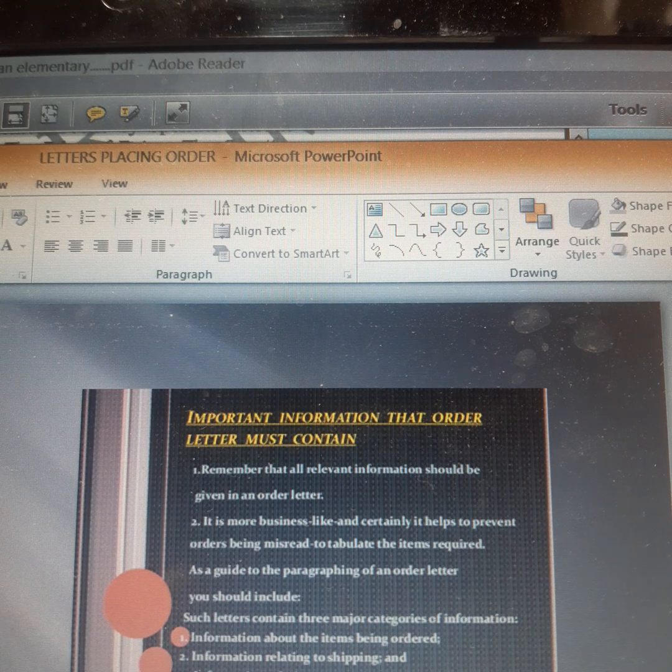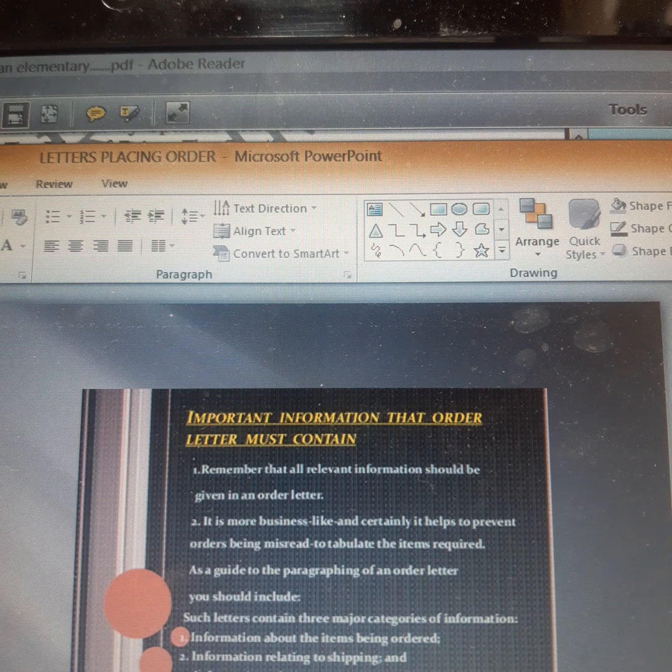So, these 4 columns can be made in which you will be writing about the requirement, and this is known as the tabular form. All this, children, I will be explaining in the format of the letter.